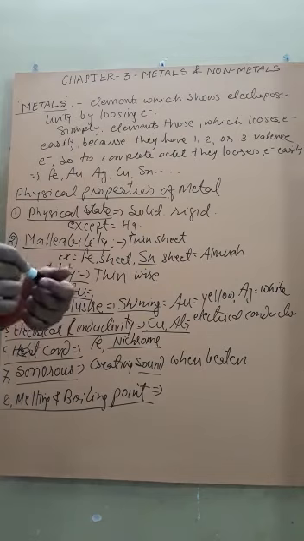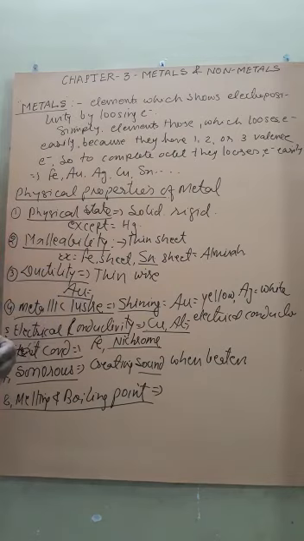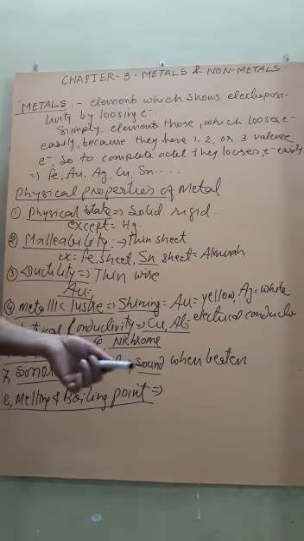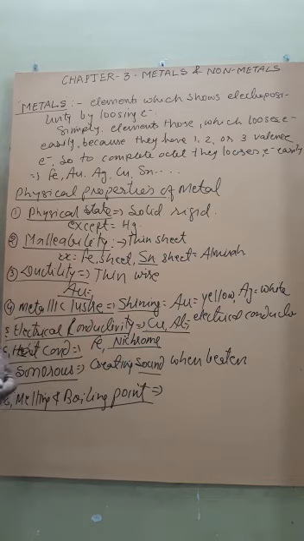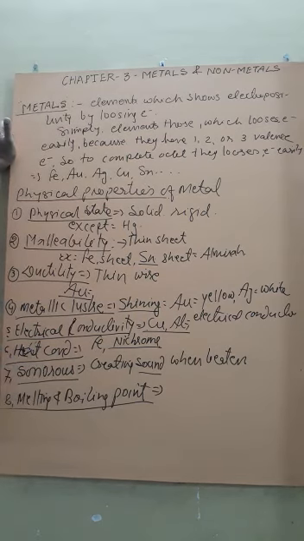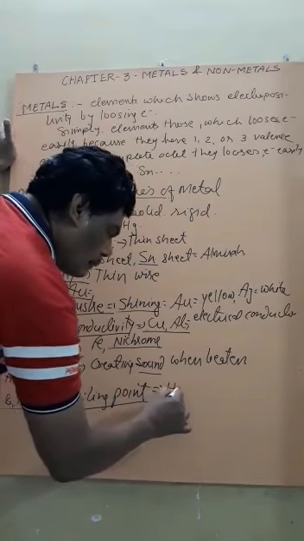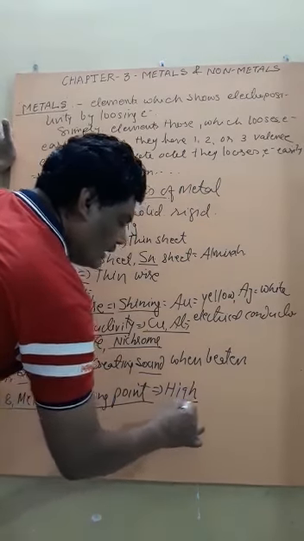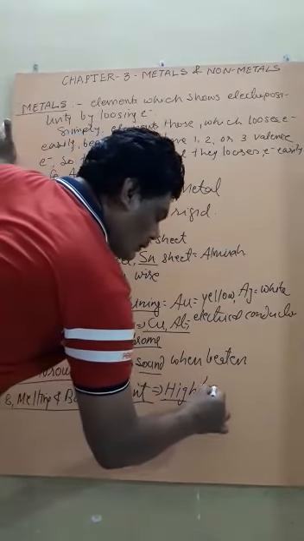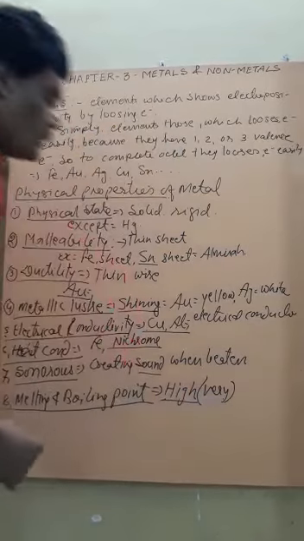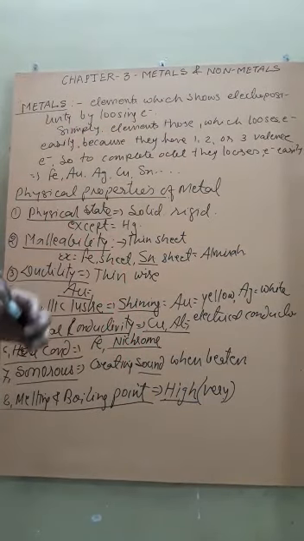When we park our vehicle on a summer day or a hot day, if it is made up of a simple element, it will melt. Therefore, we use metal for the vehicle body. Why? Because their melting and boiling points are very, very high. Now, you can write: it is very, very high, so that it can bear high temperature.